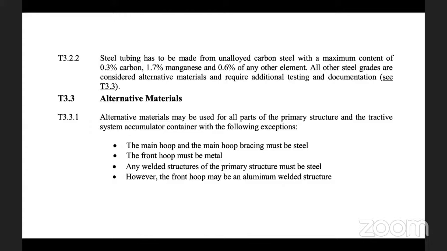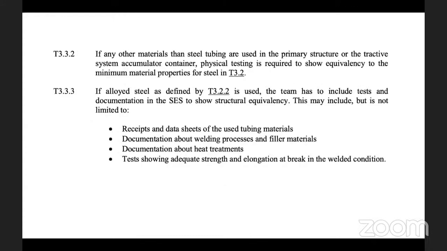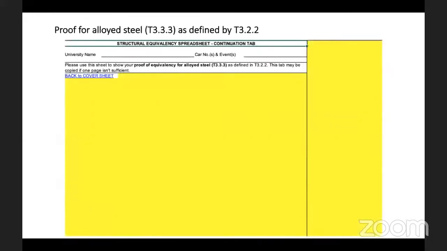And as I said before, the alternative material has some exceptions. The exceptions have to be followed, and beyond that, you need to provide all the documents to justify that it is equivalent within structural requirement. Those documents are also listed here, what I explained before in the previous slides. The same thing has to be documented here. It's just a continuation of what was given in the first checklist option.